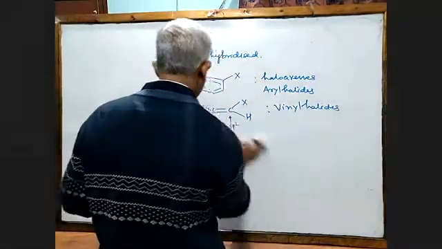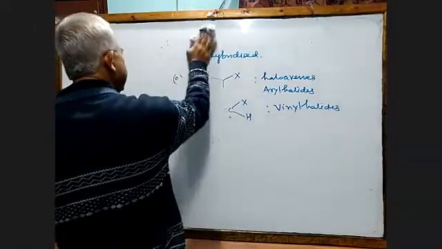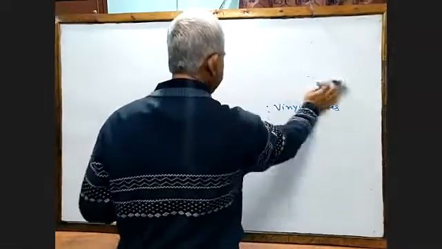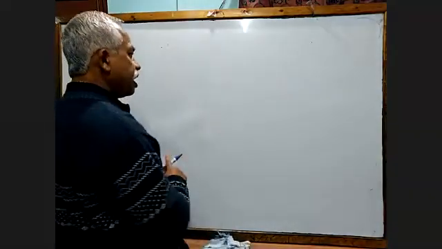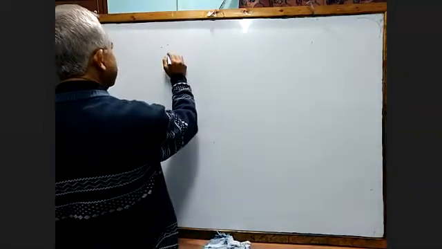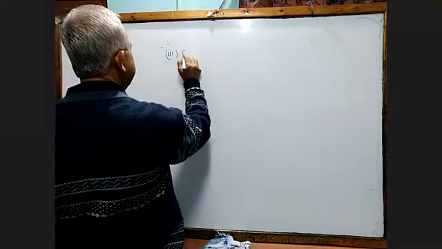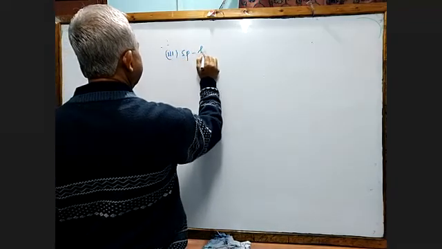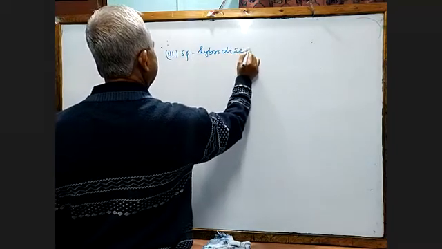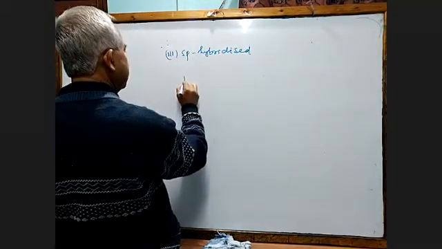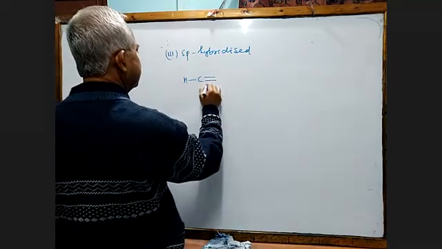Now, in your book, they have not given the third classification where halogen can also be bonded to an sp carbon. So we go for the third one, sp hybridized. Please remember this one.